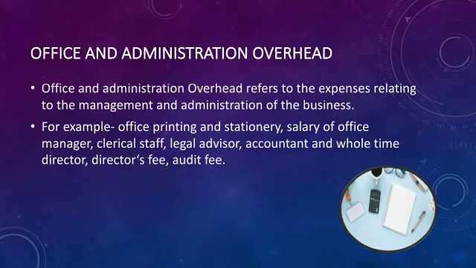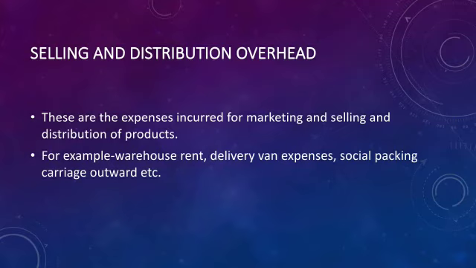For example, office printing and stationery, salary of office manager, clerical staff, legal advisor, accountant and full-time director, director fees, audit fees, salary of public relation officer, etc. These are examples of office and administration overhead.